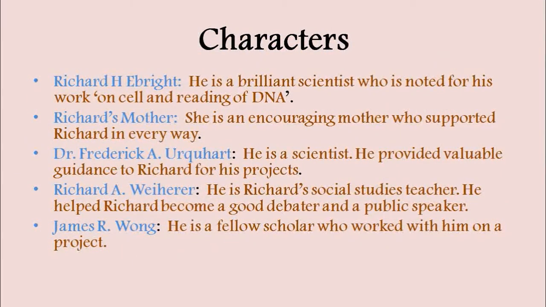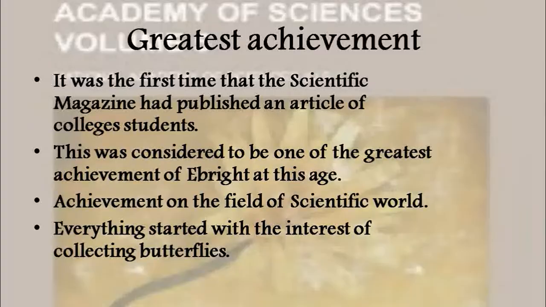The characters that we see in this lesson are Richard H Ebright, Richard's mother, Dr. Frederick A. Ebright, Richard A. Weiherer, and James R Wong. Dr. Frederick A. Ebright is a great influence in the life of Richard H. Ebright. Richard A. Weiherer is one of his social studies teachers, and James R. Wong is a fellow scholar who worked with him on a project.